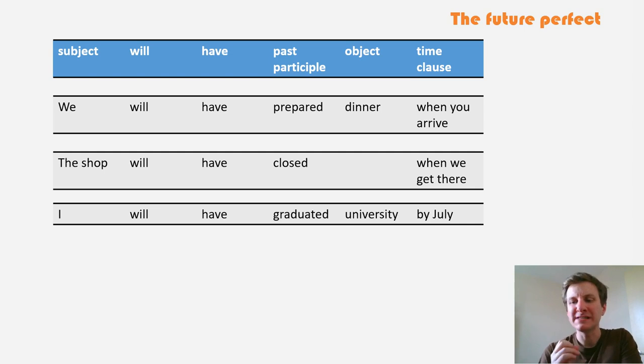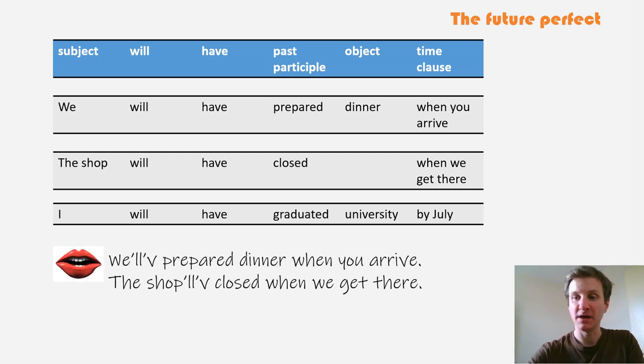Now, when we're speaking, we often use contractions and say them a bit faster, like this. So the first sentence here, will have means we will have. So we'll have prepared dinner when you arrive. And the next sentence, the shop'll have closed. So shop will have closed. The shop'll have closed when we get there.